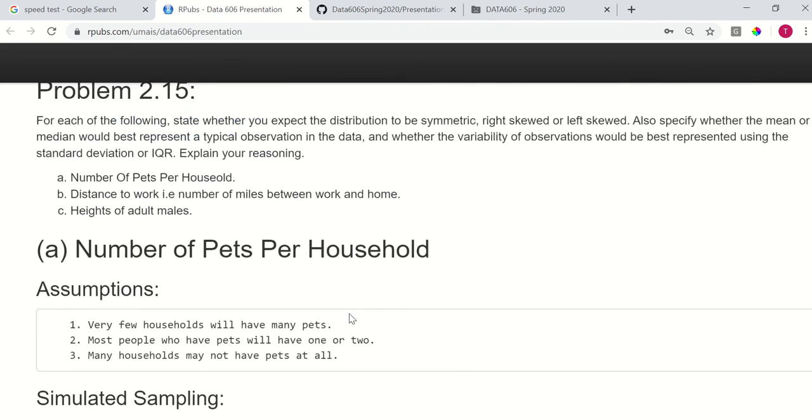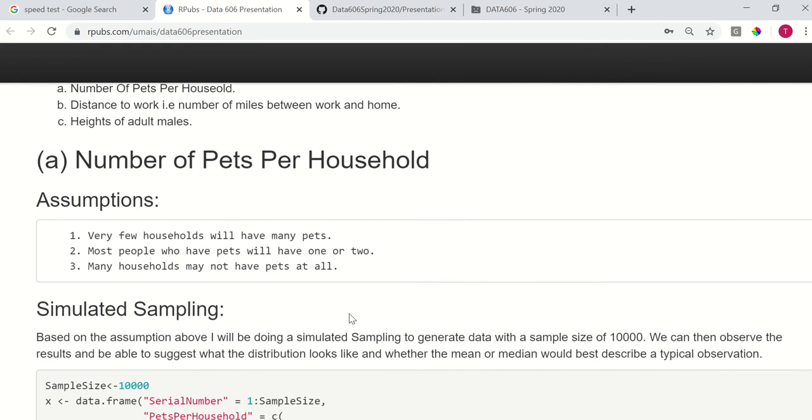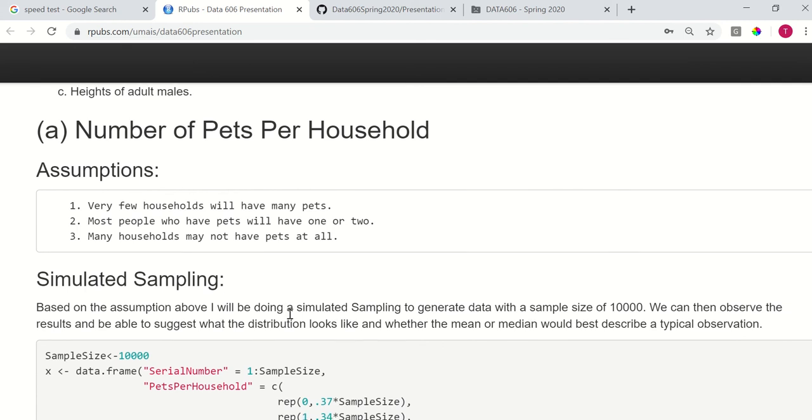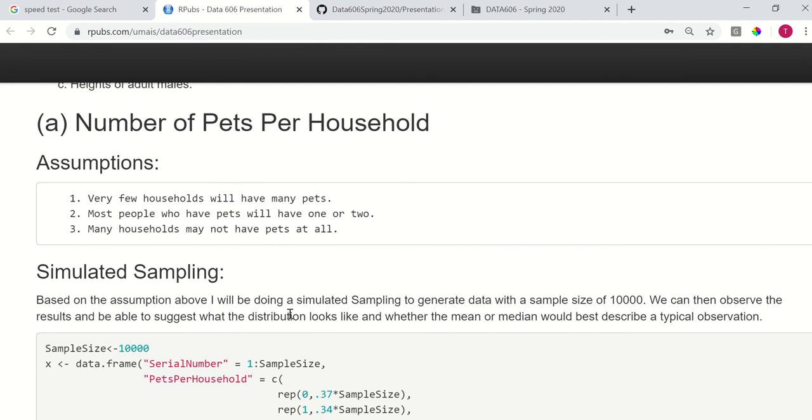Number one, number of pets per household. Here I had to make a few assumptions because we don't have any actual data set. The first assumption was that very few households will have many pets. Most people who have pets will have one or two, and many households may not have pets at all. Using these assumptions, I wanted to get a visual idea of how this would look if there was actual data.